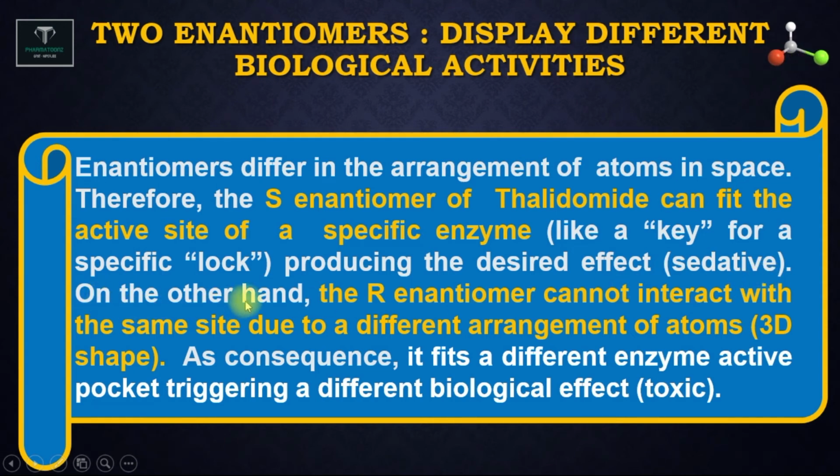On the other hand, the R enantiomer cannot interact with the same site due to its different configuration, due to its different arrangement of the functional groups in three dimensions. So it cannot interact with the same site. As a consequence, it fits a different enzyme's active pocket and triggers a different biological effect, which produces a toxic teratogenic effect.